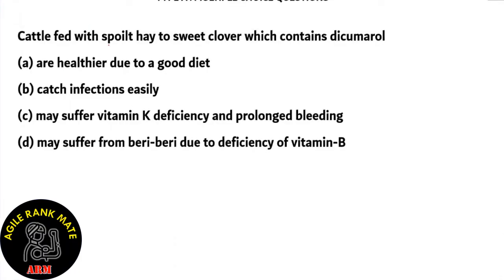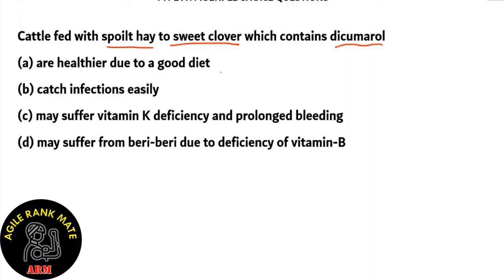Cattle which are fed with spoiled hay and sweet clover, which contains the chemical dicumarol, A, are healthier due to a good diet. Option B, catch infections easily. Option C, may suffer vitamin K deficiency and prolonged bleeding. Option D, may suffer from beriberi due to deficiency of vitamin B.